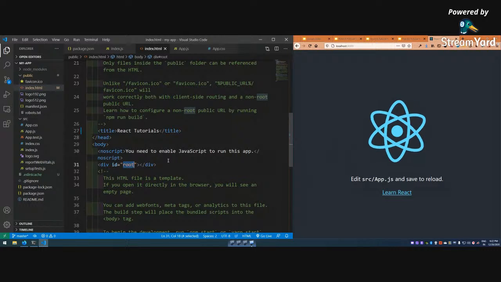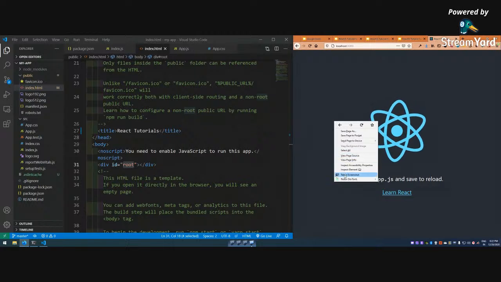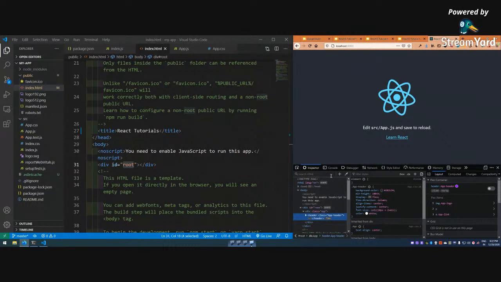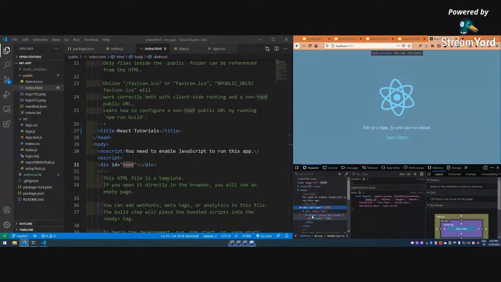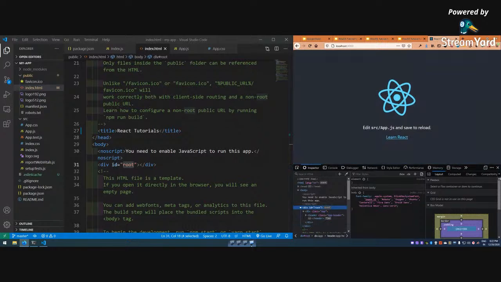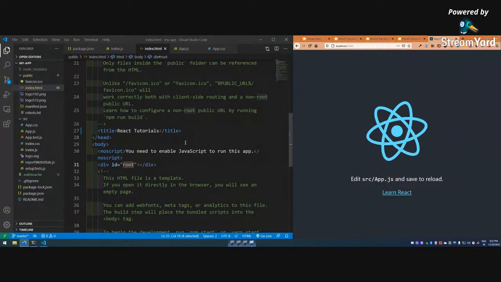Those are the three languages which any browser in the world understands. So react puts the whole app, and that is the magic of react, inside this root. If I inspect also, see, this root is there, all the app is there. You won't understand everything else, but this root is the root in which our whole app is rendered. So this is how react works.